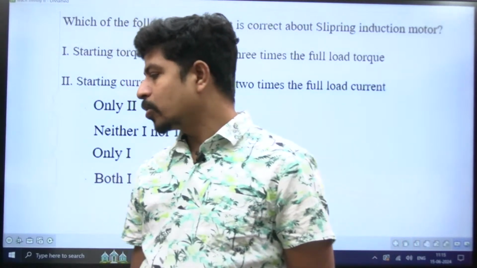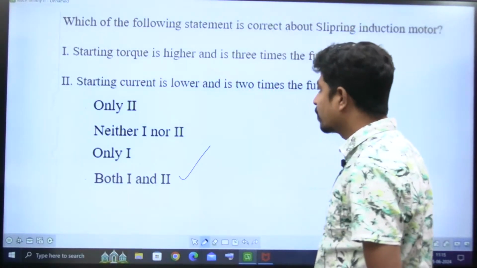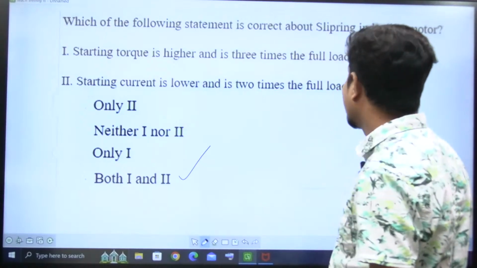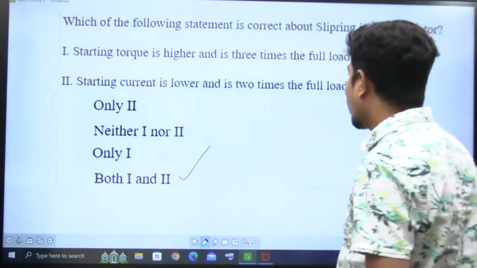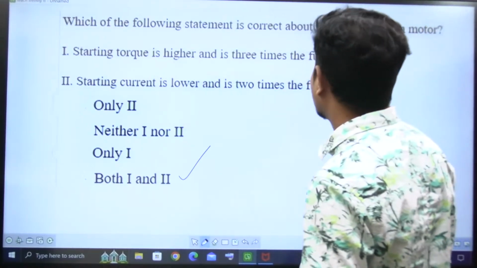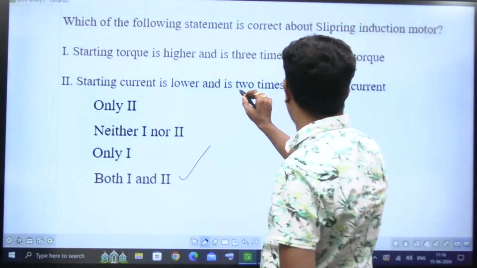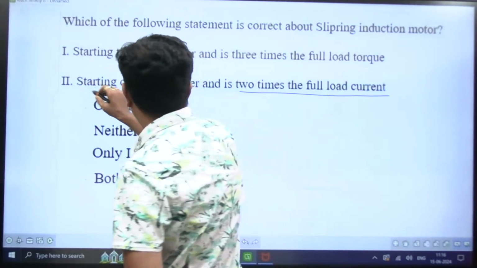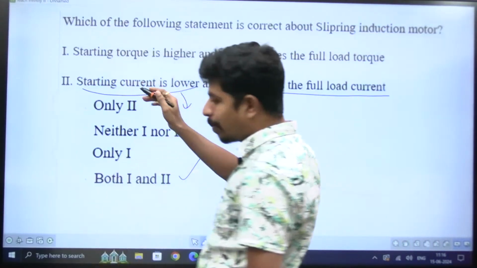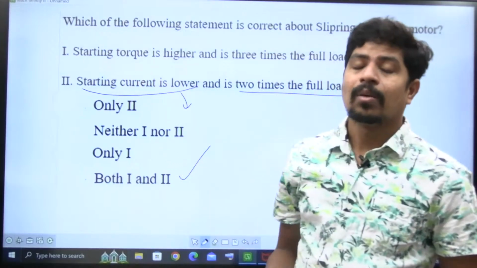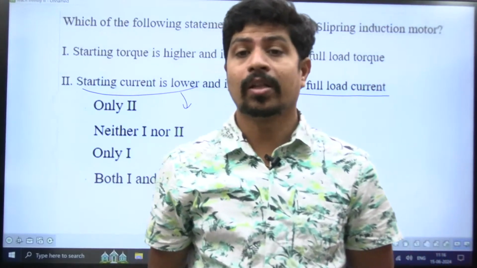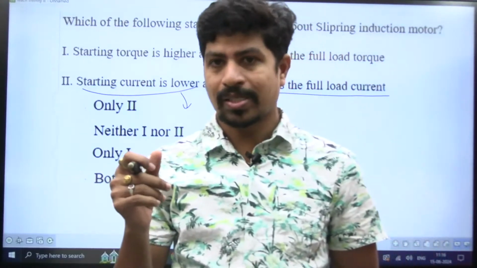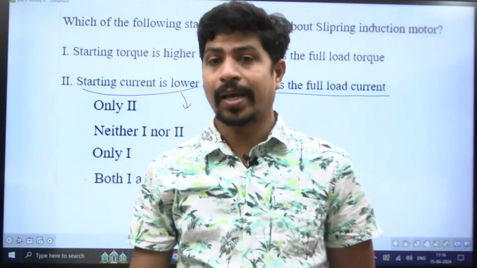Very good. Achut, Harika, and Preeti Kumari. Starting torque is higher and it is 3 times of full load torque. Starting current is lower and it is 2 times of full load current. It is lower because we are making it low with the help of what? Resistance. But in a squirrel cage induction motor, there is no way to control the starting current. Therefore, current is very high in the starting. Right?